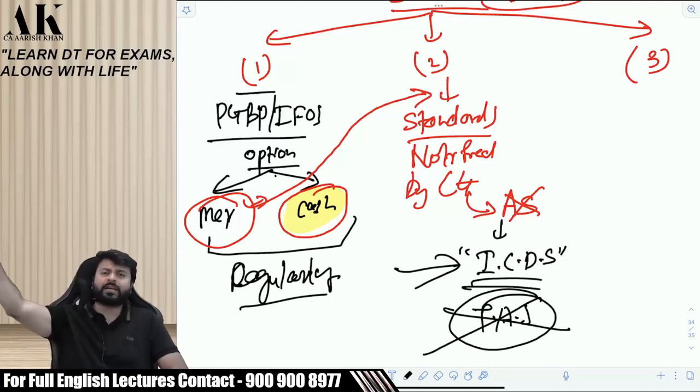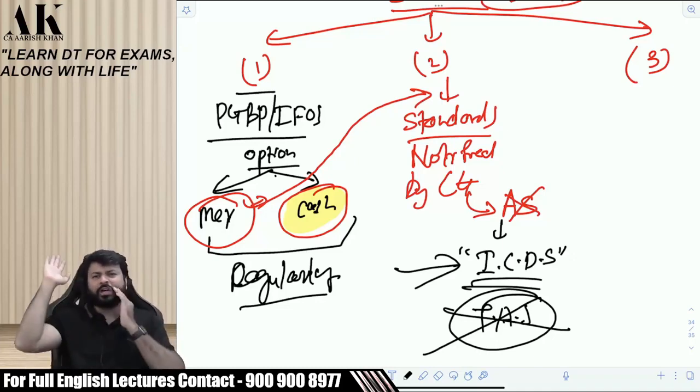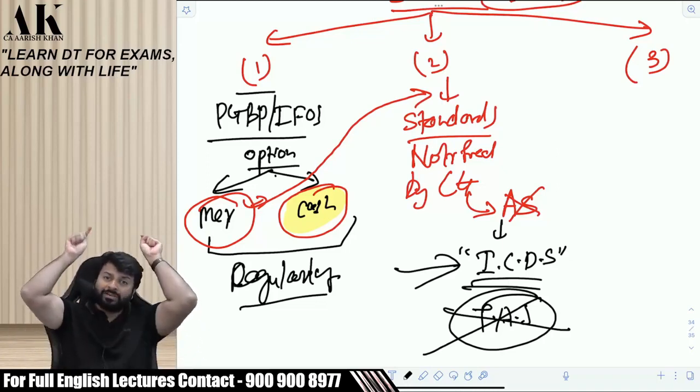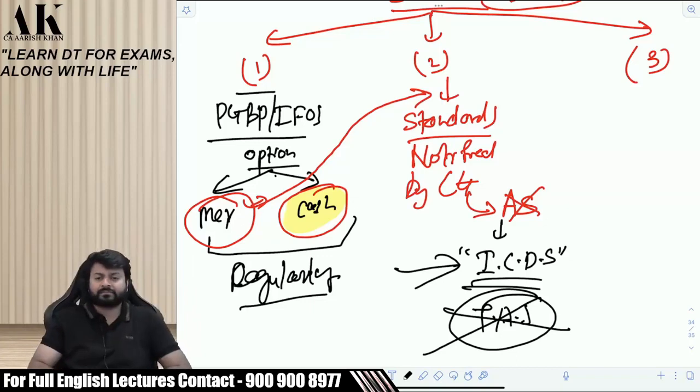They removed the name tax accounting standard, then they put the name income computation and disclosure standard. The reason being why they removed the word tax accounting standard and put the word income computation and disclosure standard, let me tell you. Because there was some confusion in assessee's mind. When the government gave a draft in 2013 that there will be tax accounting standards, people started having confusion that am I supposed to have a separate accounting for tax?